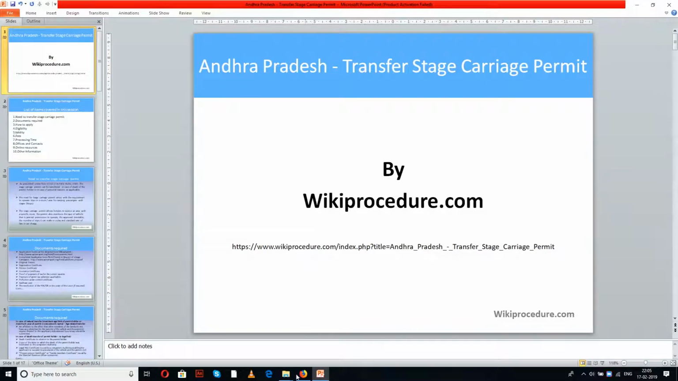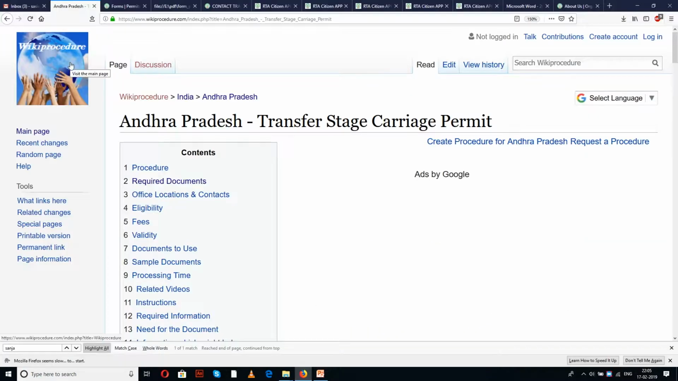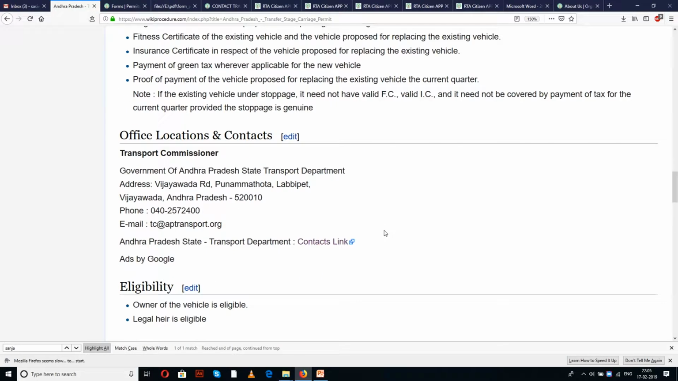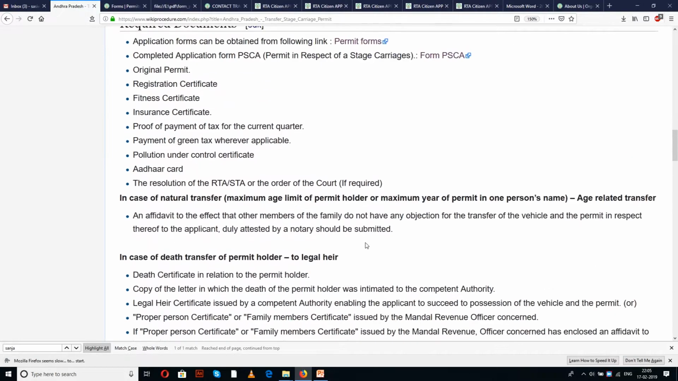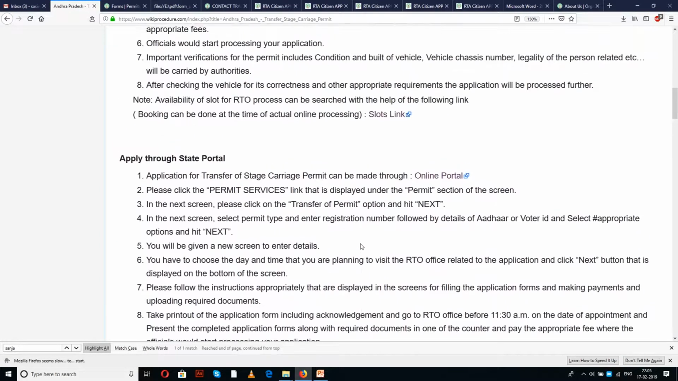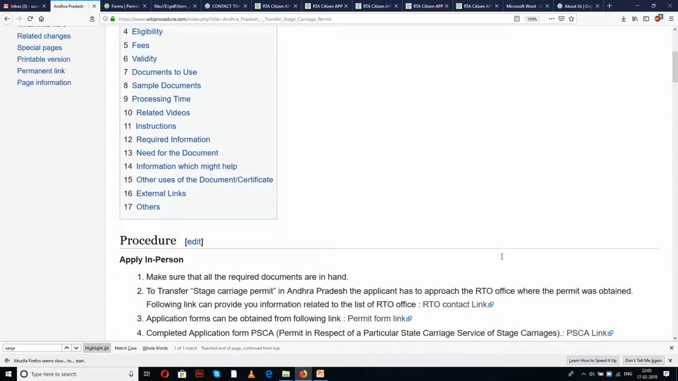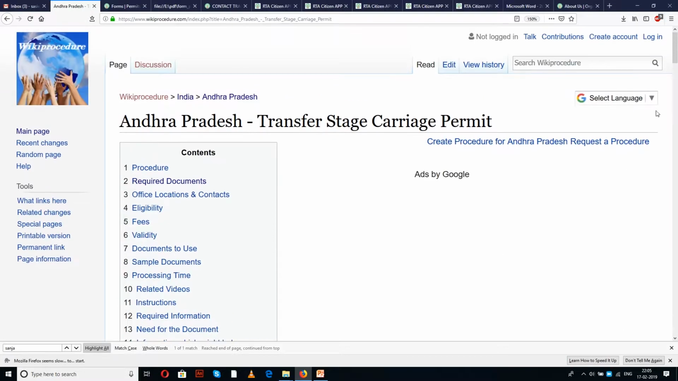The link provided below will help you reach our site wikiprocedure.com and the page Andhra Pradesh transfer stage carriage permit. In this page we have given detailed procedure along with information and instructions which are useful for completing this procedure. Also you can see a few links for external websites and forms which are more useful for completing this procedure. You will understand the importance of these links in the due course of our presentation.